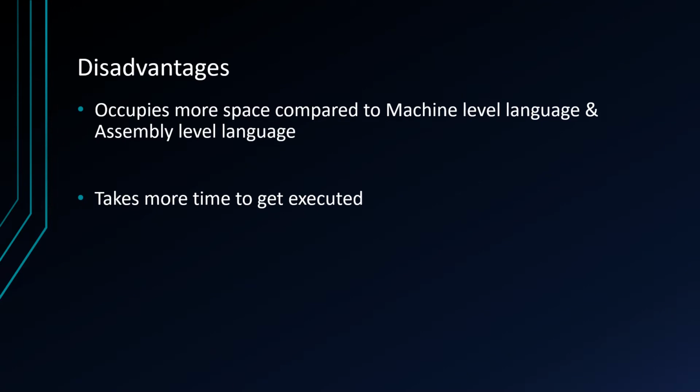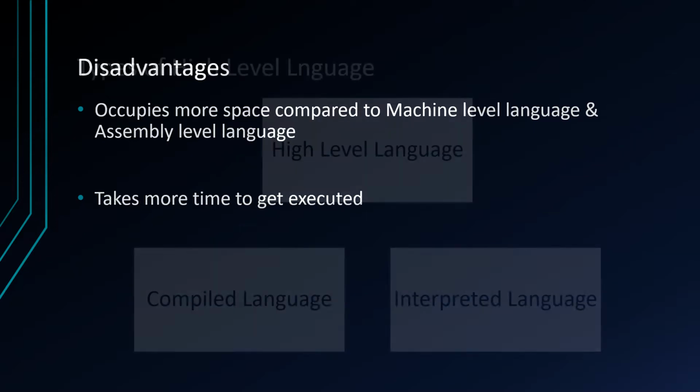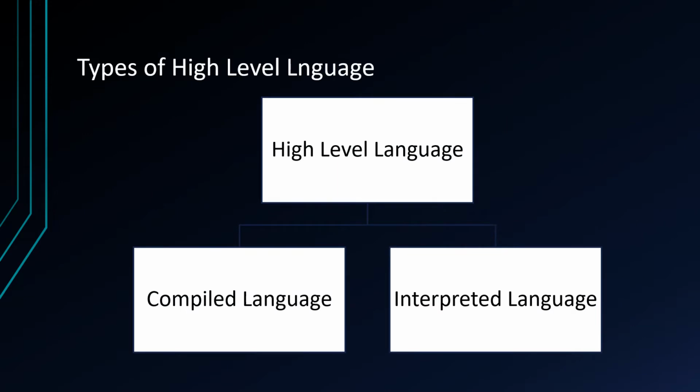Disadvantages of a high-level language: it occupies more space compared to machine-level language and assembly language. It takes more time to get executed. Types of high-level language. High-level language is divided into two types: compiled language and interpreted language.